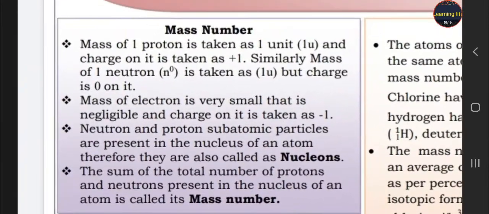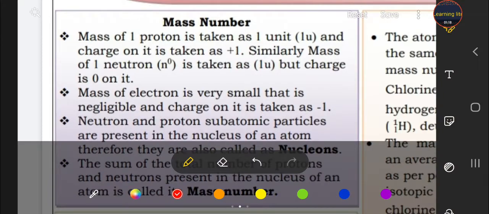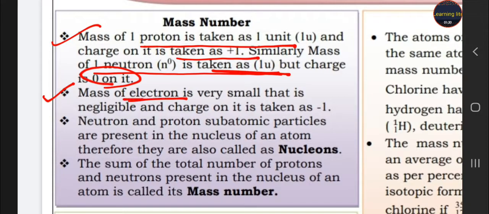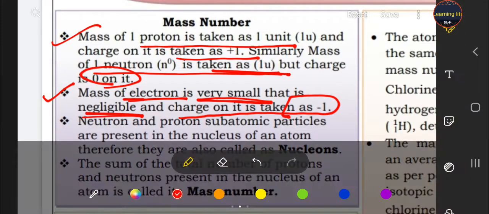Now, what is mass number? Mass of one proton is taken as 1 unit and charge is +1. Mass of neutron is also 1 unit, but the charge is 0. And the mass of an electron is very small, that is negligible. Negligible means we ignore the mass of the electron as it is the smallest particle. But the charge taken on the electron is -1.